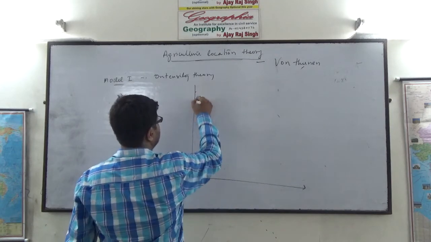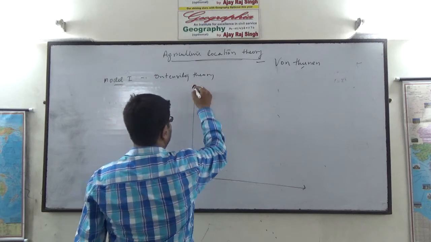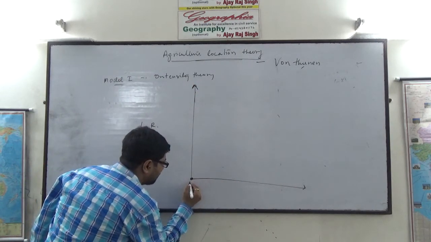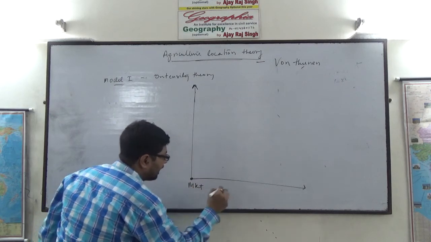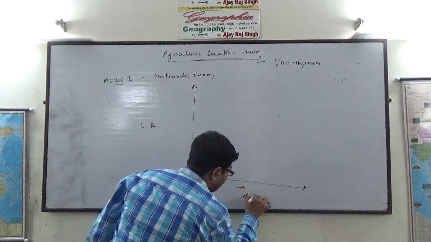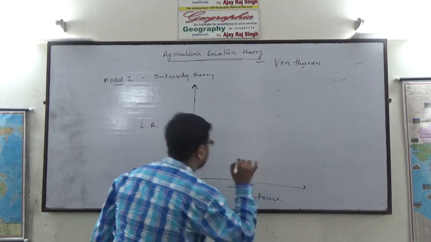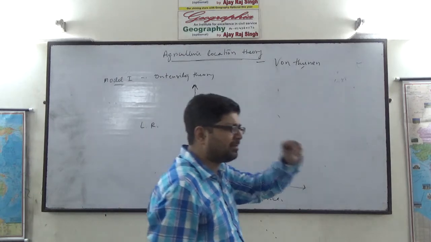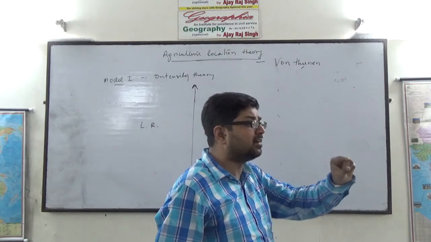Now let us see this. Vertical axis indicates locational rent. This is the market, and this is the distance from the market. Now why will a farmer deliberately decrease yield per unit area?